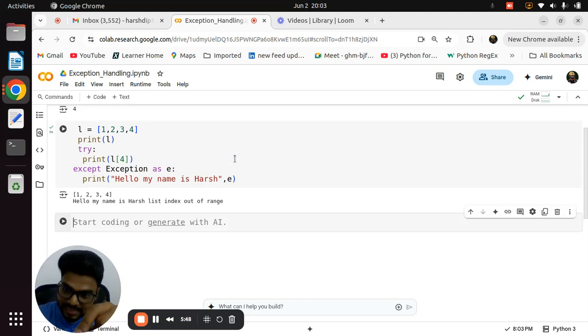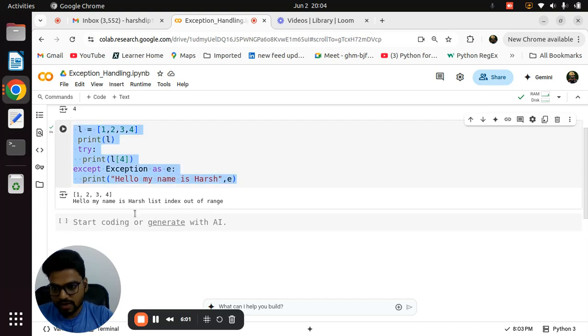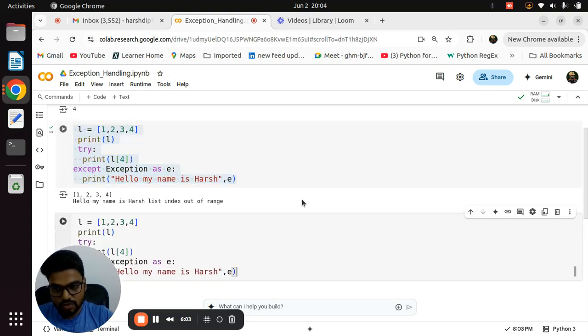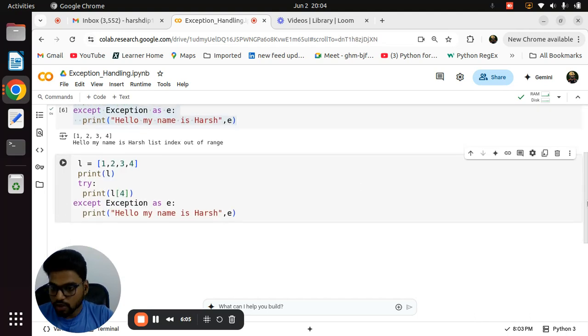If you are seeing that error and you are solving that error, this is basically what programming is. If an error comes, don't panic. Try to read the error, solve that error. Okay. So if you are noticing here, why is this message printing, why is the except block executing? Because L of 4 is not possible.